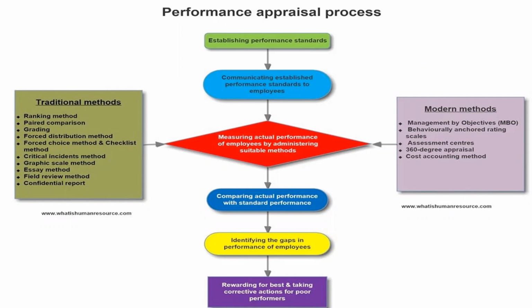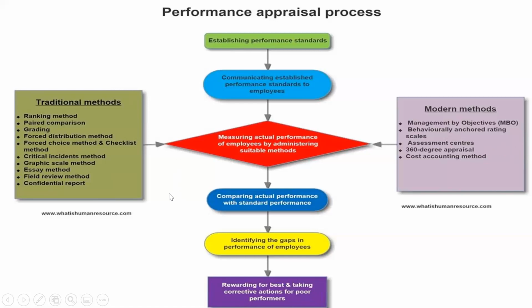For that, we need to know what exactly the process is that we need to consider to make a performance appraisal of employees in the organization. In this chart, we find the first phase or stage of a performance appraisal is establishing performance standards, and then those performance standards need to be communicated to the concerned employees. These are the two methods, traditional methods and modern methods, that we come across. These are the two important methods considered to decide how exactly the performance standards need to be set in the organization.